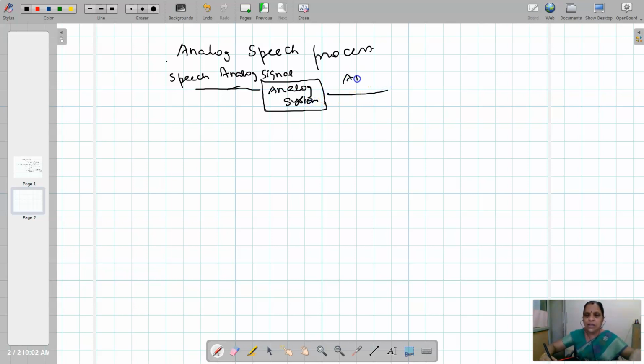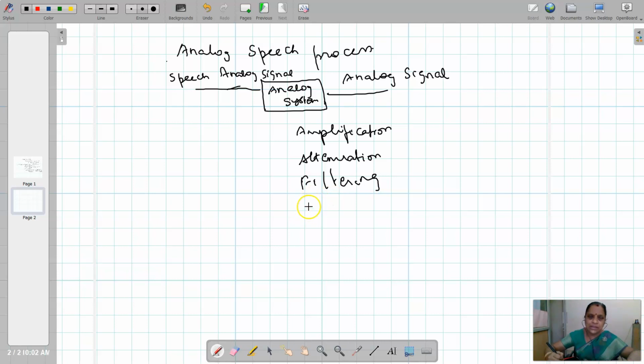Output is an analog signal. That means you can do the amplification, you can reduce the speech signal strength, and you can use the filtering methods, then you can use the modulation. All the operations are done in analog domain. Output is analog signal.